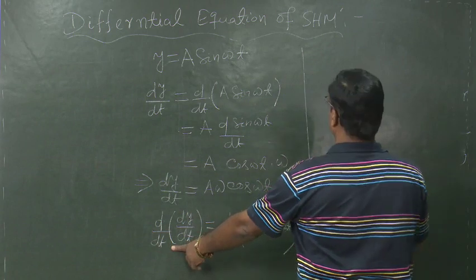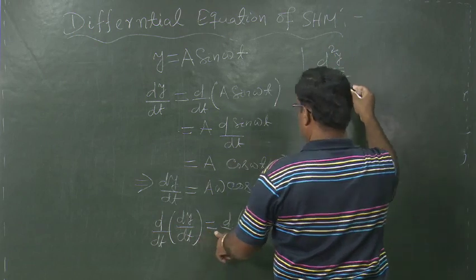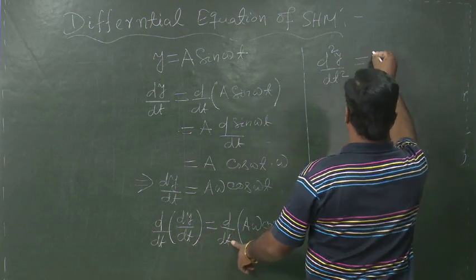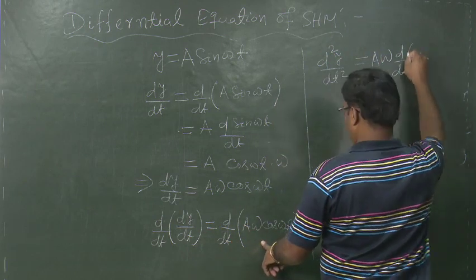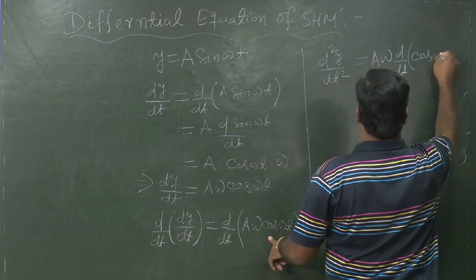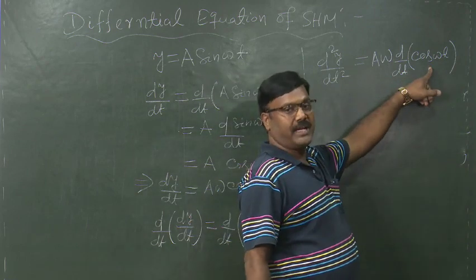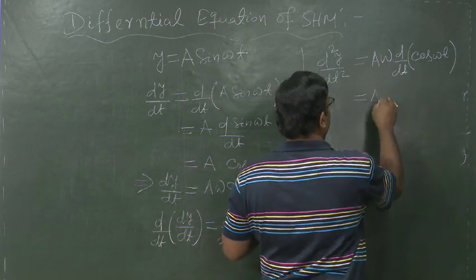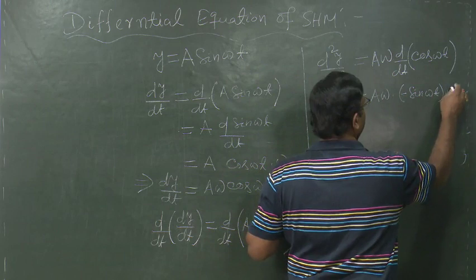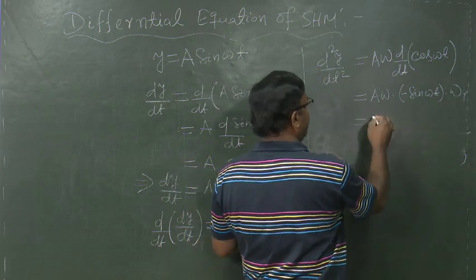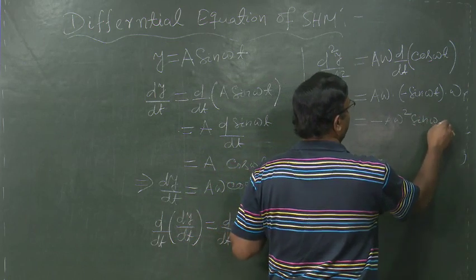Now, from this we can write d square y by dt square is equal to a omega, which is constant, into d by dt of cos omega t. From the derivative of cos omega t, we know that it will be a omega into minus sin omega t into omega, which will give minus a omega square sin omega t.